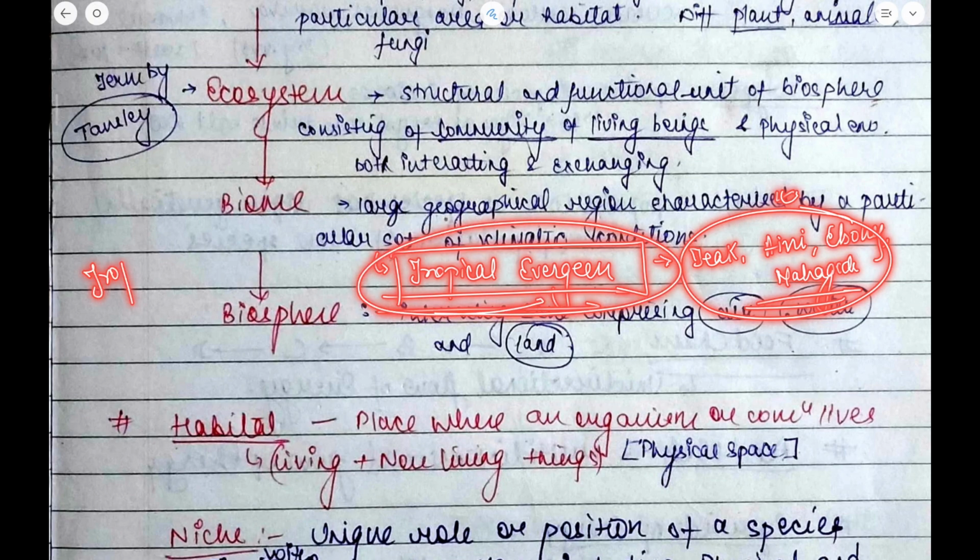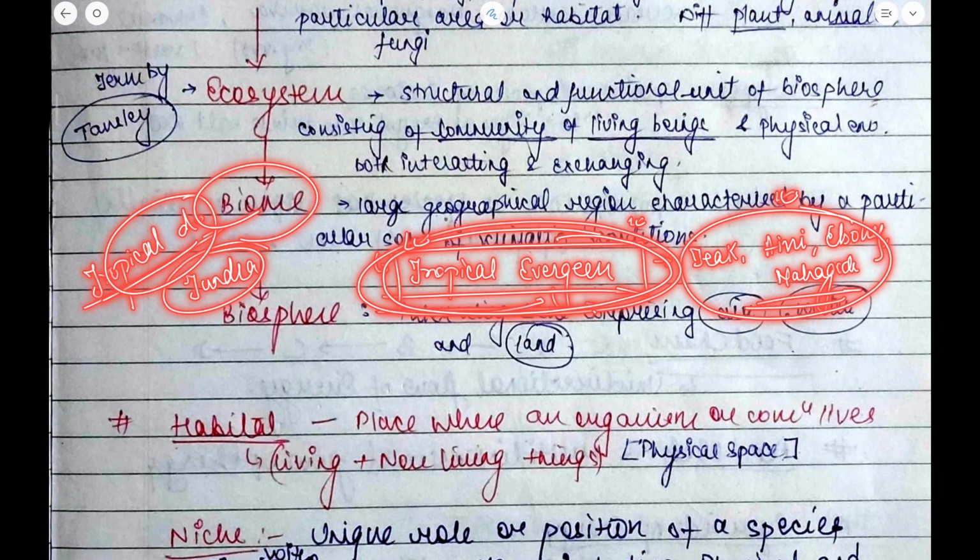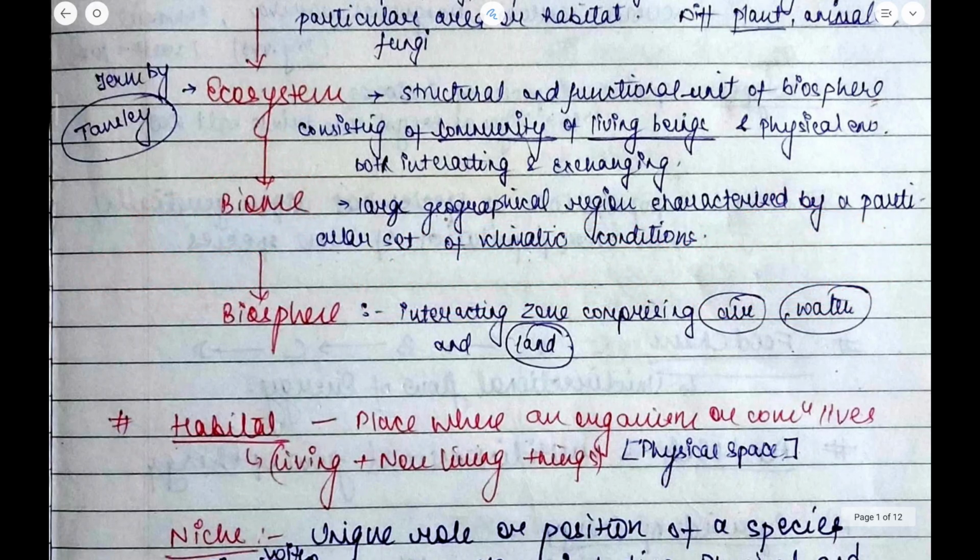Similarly, there is tropical deciduous. So a different set of climatic conditions constitutes different biomes. Okay, so this tropical evergreen, tundra, tropical deciduous, all these are types of biome. I hope you have understood this effectively.